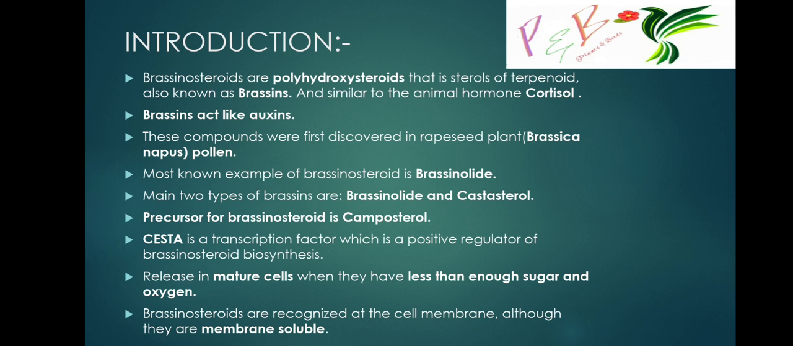Brassins act like auxins. This is very important. The functions of brassinosteroids are maximally similar to auxin. These compounds were first discovered in the rapeseed plant Brassica napus pollen. In pollen grains it has been discovered. The best known example of brassinosteroid is brassinolide. There are two main types of brassinosteroids: brassinolide and castasterol.